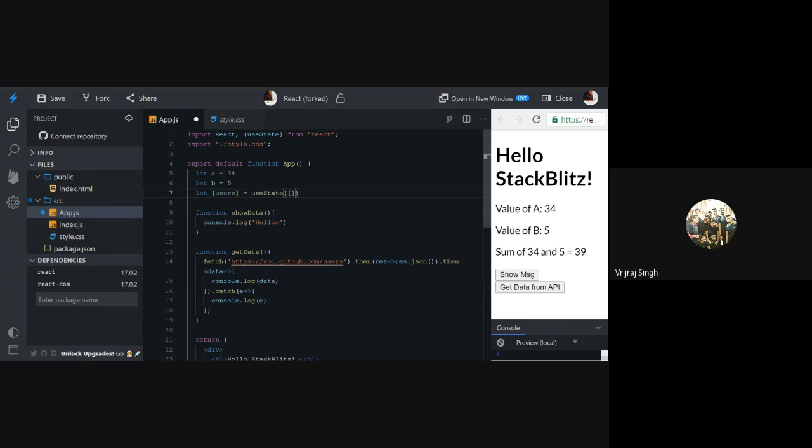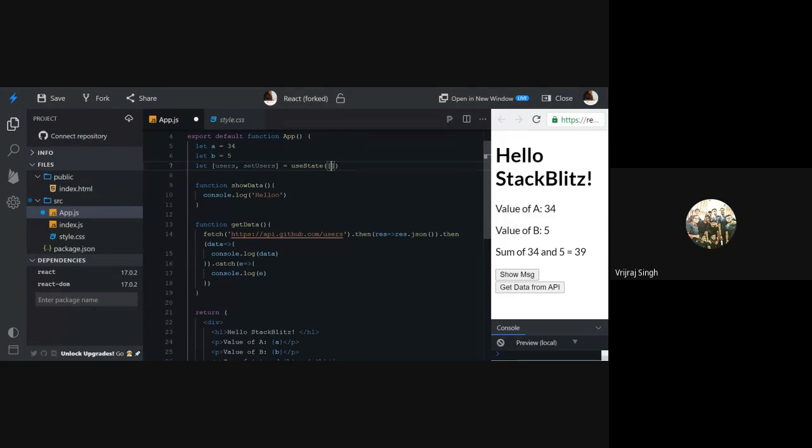So what will be the default value of this array? This is blank. Now if I want to update the data of the array, meaning the users, we can update the data. So let's say here we can define a function named setUsers. With the help of setUsers, you can update users as an array, and this array by default has the value of square brackets, because this is the default value.